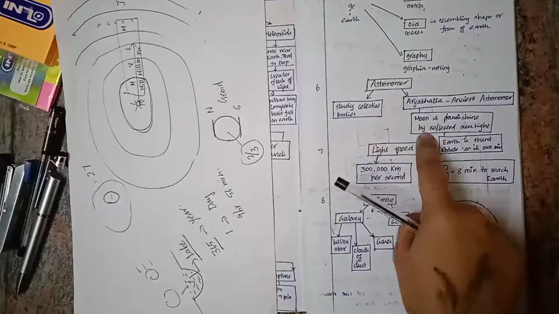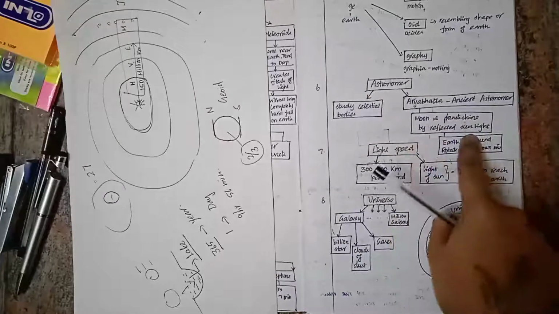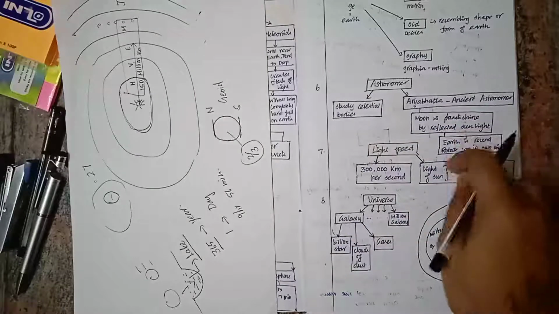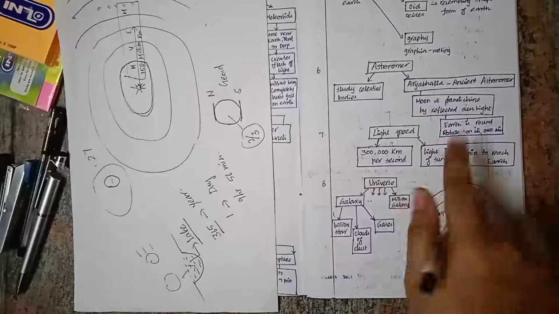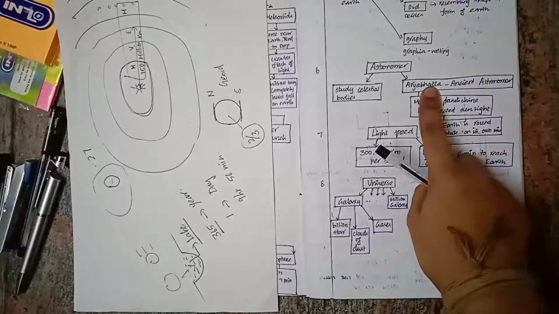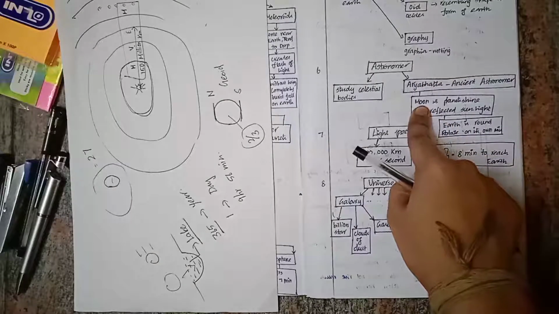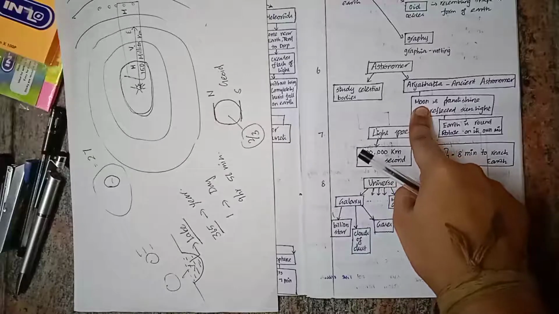Aryabhata said two facts. One is that the Moon and the planets shine by reflected sunlight, and another is that the Earth is round and rotates on its own axis. Aryabhata also wrote a book called Aryabhatiya, which is seen in history, in the science and technology contributions of the Gupta period, I guess.